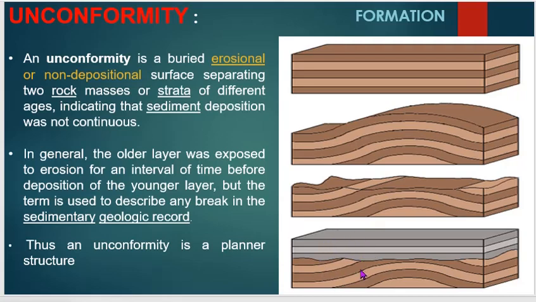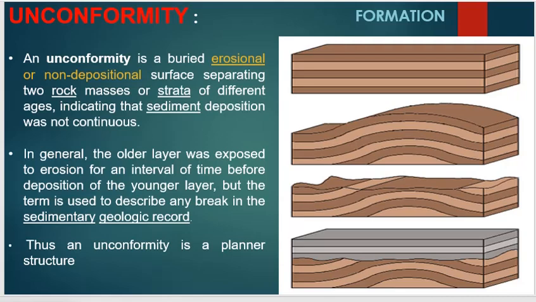Thus, an unconformity is a surface of erosion or non-deposition that separates younger strata from older ones. It is accordingly eroded as a planar structure. Okay.